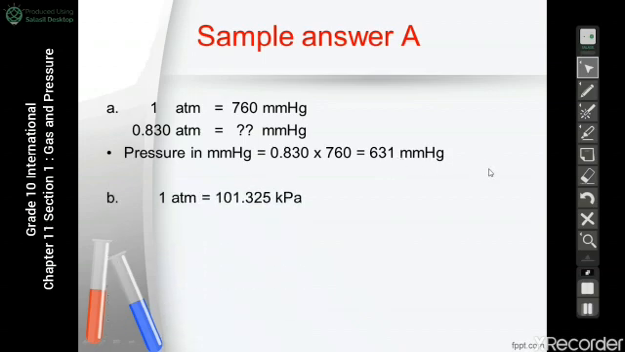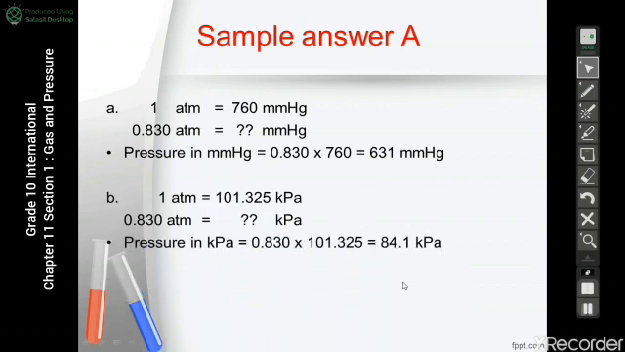The second one, he wants to convert between atm to kilopascal. So we will write the numbers we memorized. 1 atm equal 101.325 kilopascal. And 0.830 atm will equal how many kilopascals? Another cross multiply. 0.830 atm times 101.325 kilopascal over 1 and will give us 84.1 kilopascal.